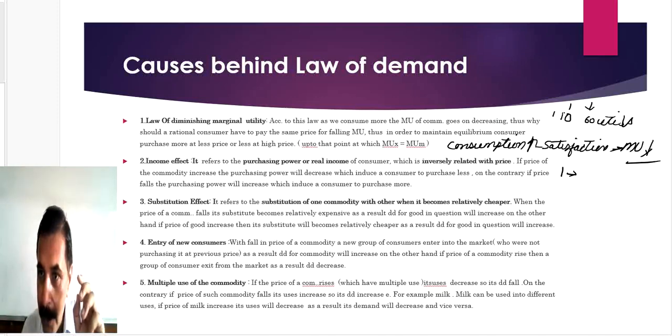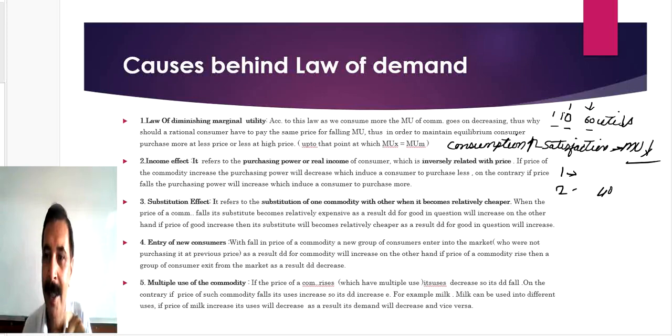So the buyer used this psychology here. The first unit gives him satisfaction of 60 utils. He pays 10 rupees for that. And the second unit gives him less satisfaction, equal to 40 utils. The buyer will say that the first unit gives me 60 utils of satisfaction, for that I have paid 10 rupees. The second unit gives me less satisfaction. Why should I pay the same price for that? I will pay less for that. So this is the first reason.